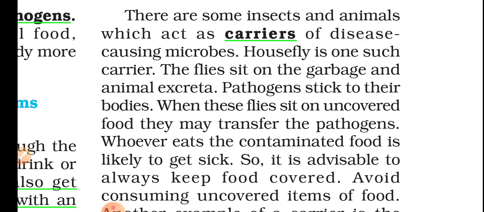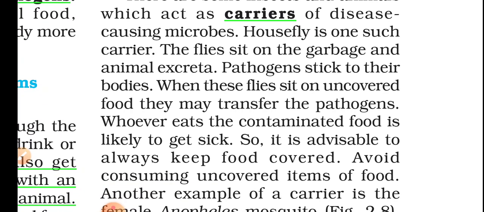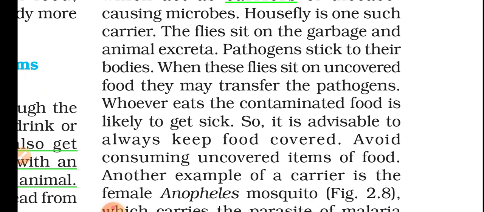When these flies sit on uncovered food, they may transfer the pathogens. The same fly comes to your home or sits on a vegetable. What happens? The same thing is transmitted from that particular garbage to your vegetable. That's how they carry. That's why they are named carriers. Whoever eats the contaminated food is likely to get sick. That's how the person gets infection.